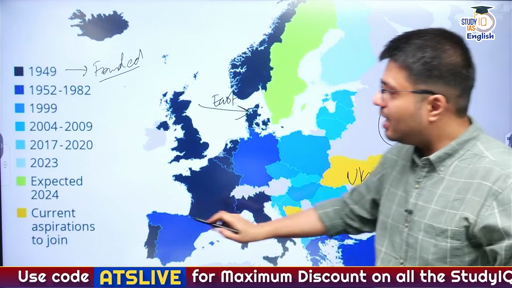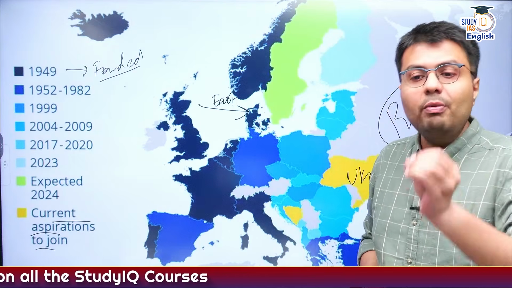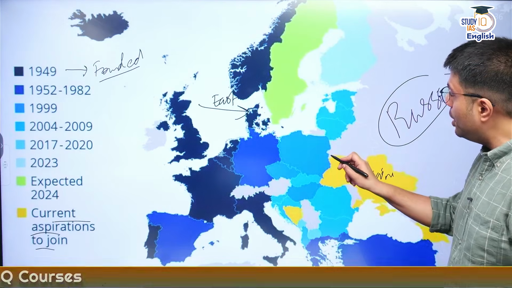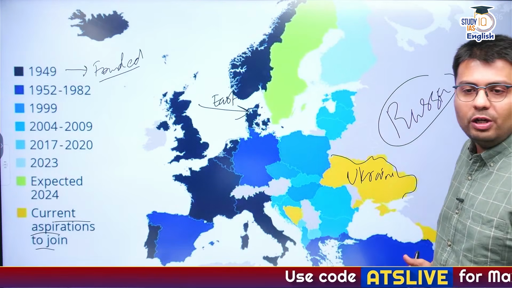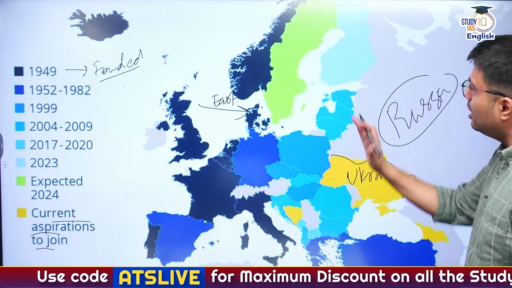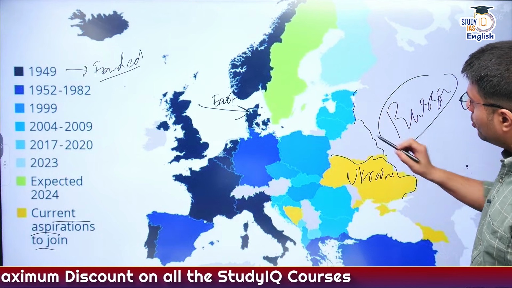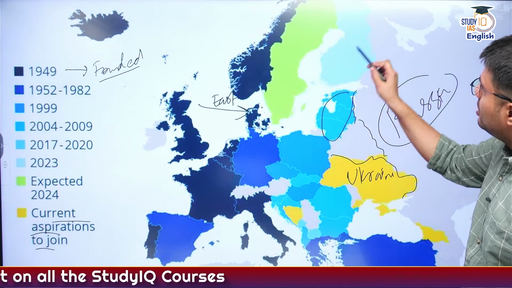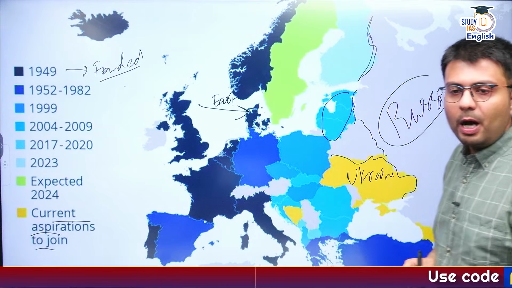Now Ukraine has expressed its aspiration to join NATO and has been given assurances by NATO that it will eventually become a member. Ukraine shares its border with Russia, and that is why, as I told you, with slow expansion, you will see border states of Russia have joined NATO. So these are members of NATO. Similarly, these Nordic countries are also now part of NATO.